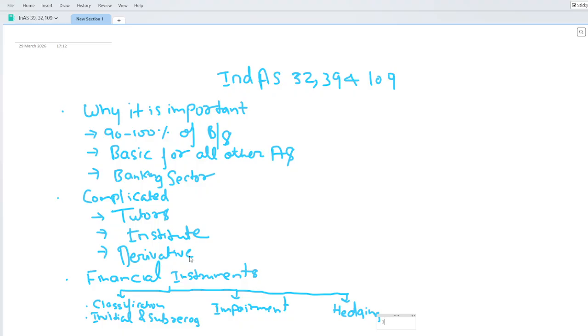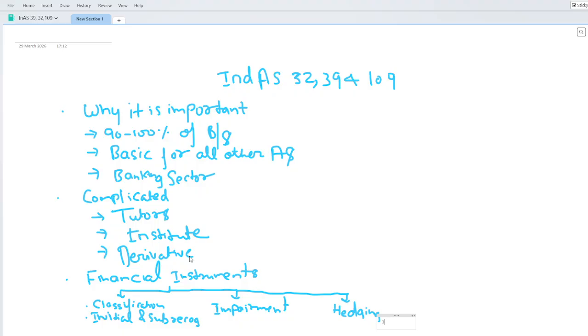Here, hardly the institutes have touched upon, even the tutors haven't touched upon, what a derivative is, what the meaning of the derivative is as such. Similarly, the definition of the financial instruments, the financial assets and the financial liabilities, they are hardly touching upon, not going inside in detail. So that is an issue. It is a very bitter truth.